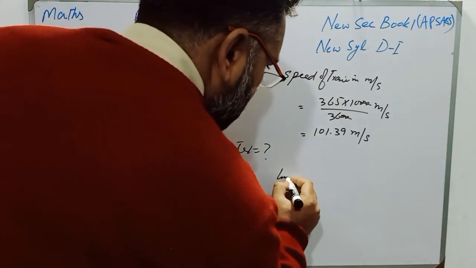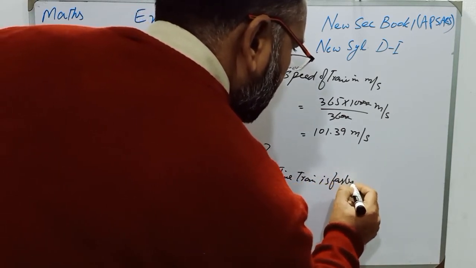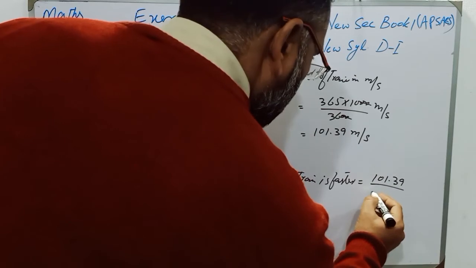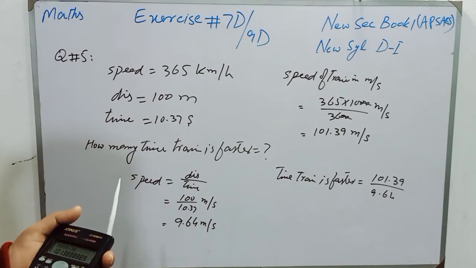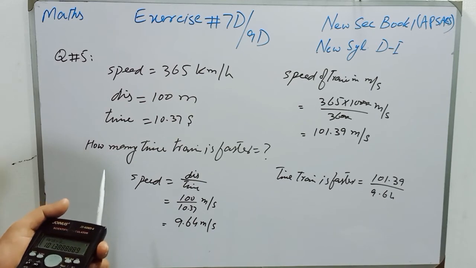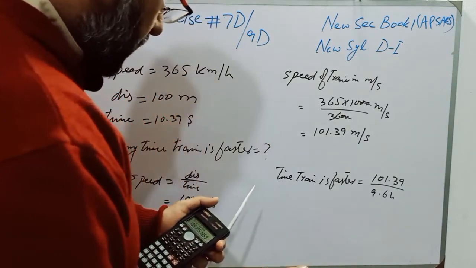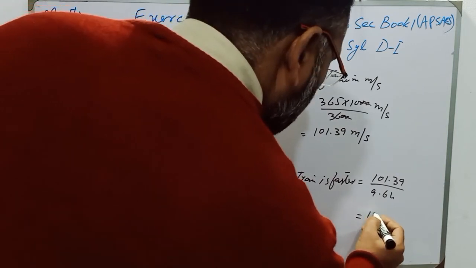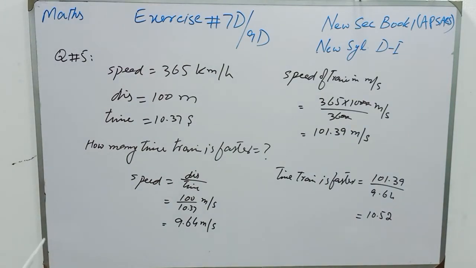Times train is faster is equal to 101.39 over 9.64, and meter per second will be cancelled with meter per second, and when we divide 101.39 by 9.64, the answer will be 10.52, so 10.52 times the train is faster than the player.